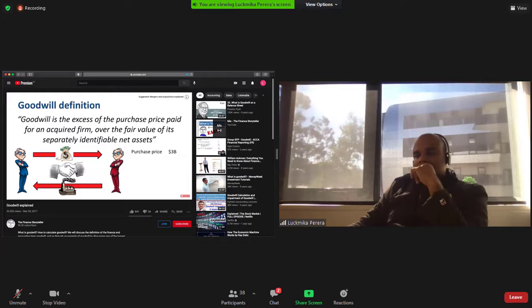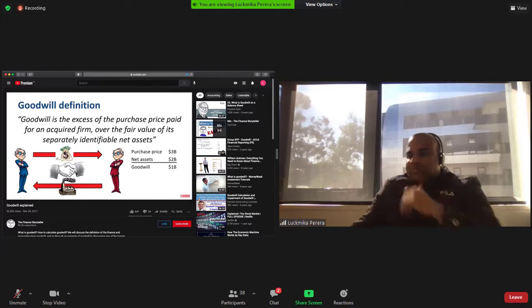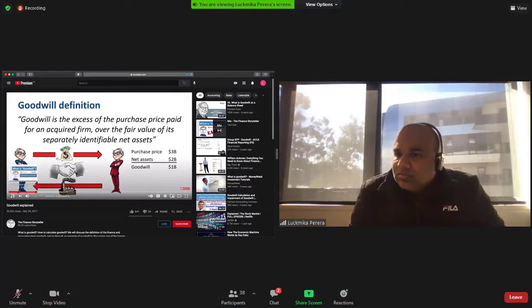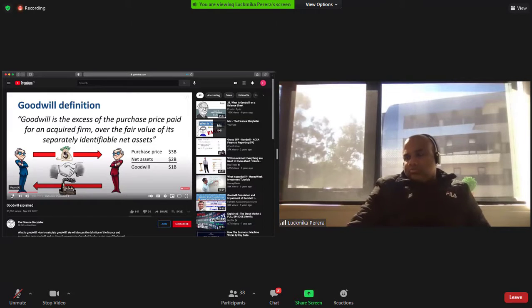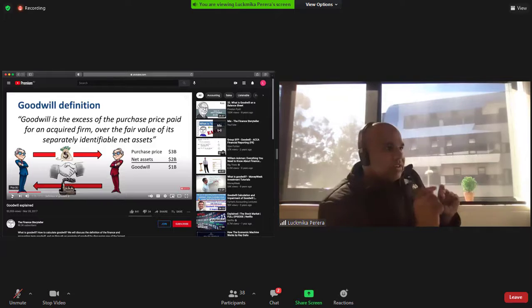If the purchase price is $3 billion and the net assets are $2 billion, then the difference of $1 billion is goodwill. You could disrespectfully call goodwill an accounting plug in order to make the journal entry balance. If $3 billion of cash leaves the door, and on paper I only get net assets of $2 billion in return, then I need to plug $1 billion somewhere in order for the debits to equal the credits. So you see the difference here.